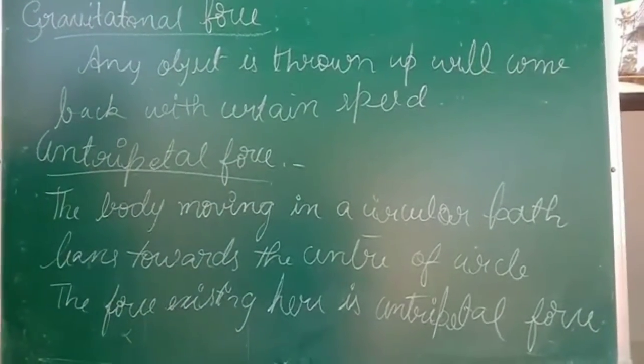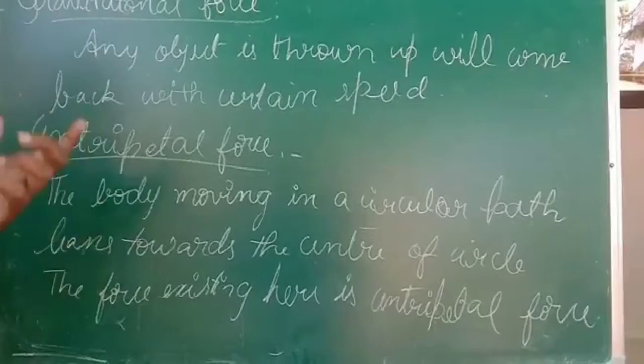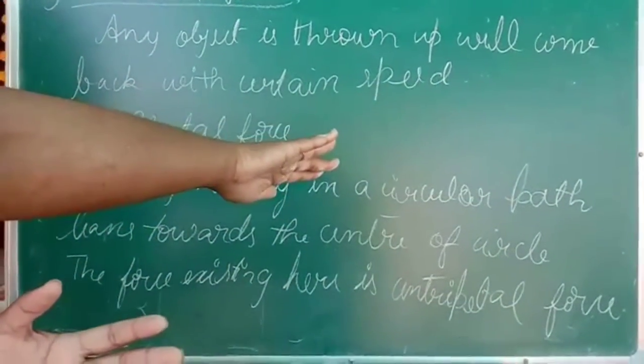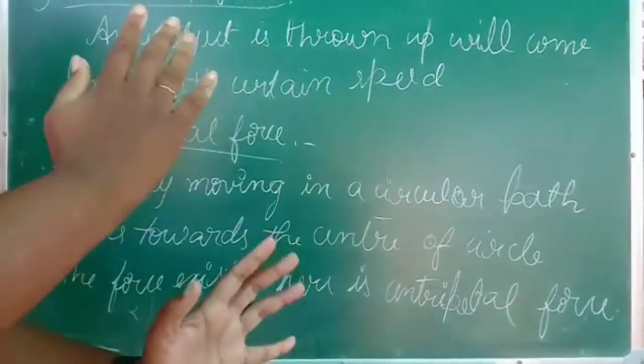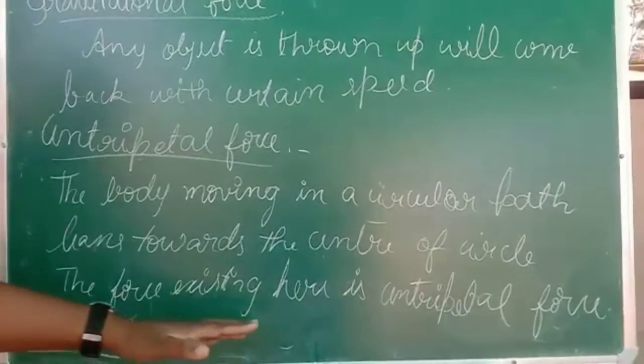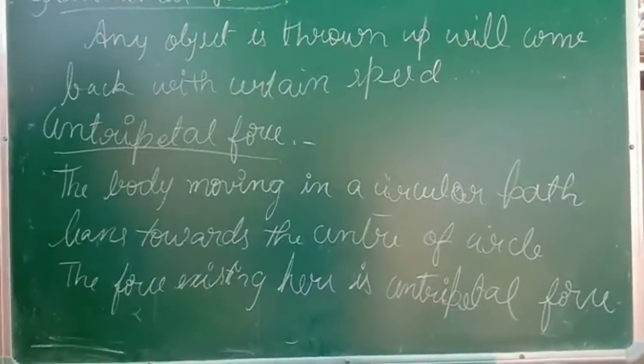I am going to repeat it again. What is centripetal force? A body moving in a circular path. What does it do? It leans towards the center. Leans means bends. It bends towards the center of the circle. Such a kind of force is known as centripetal force.